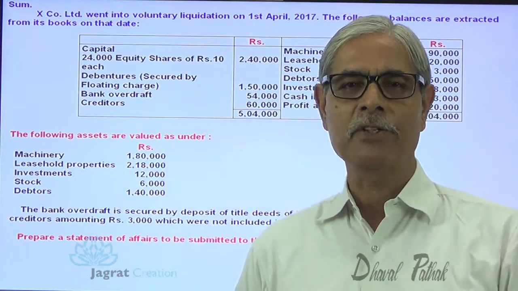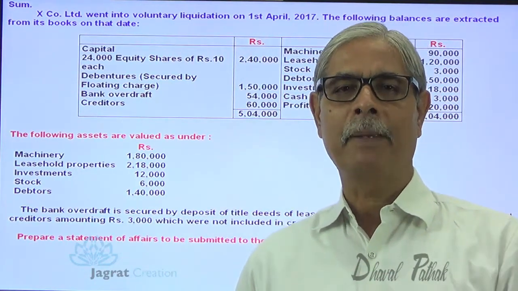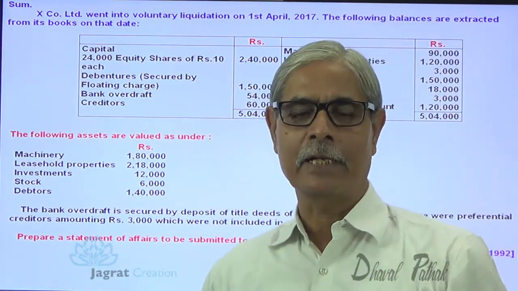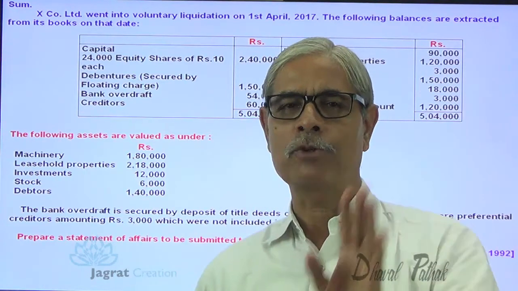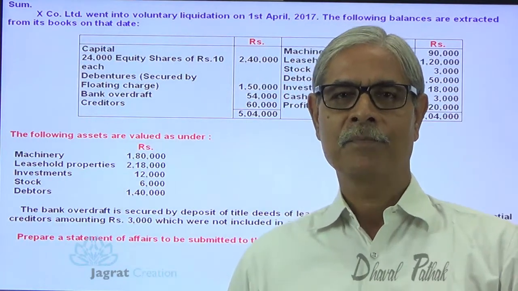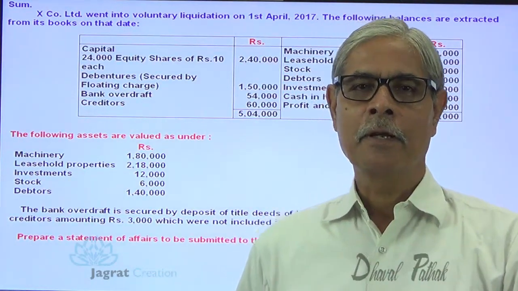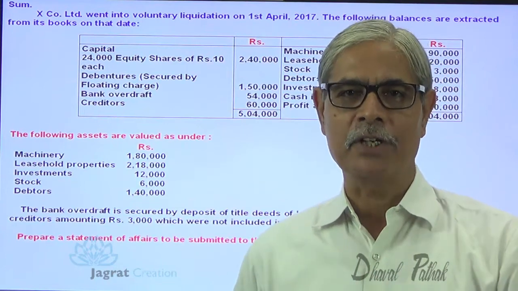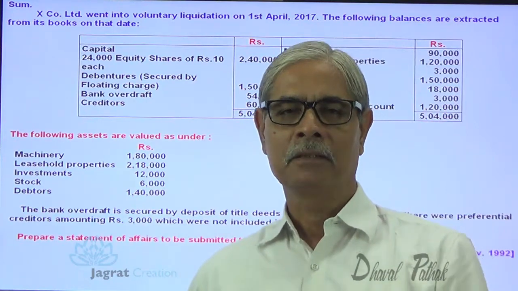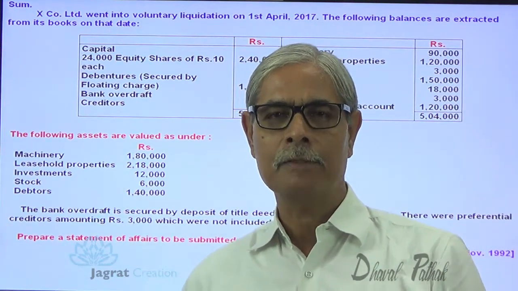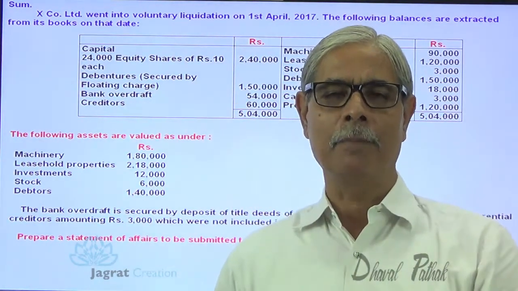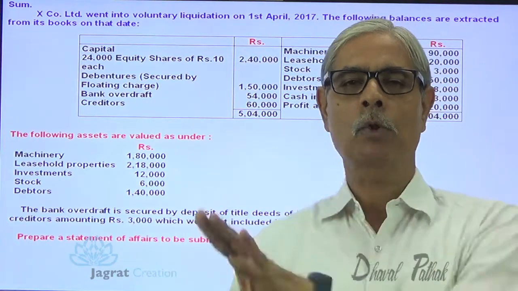After making payment to preferential creditors, he is required to make payment to debenture holders having a floating charge over the assets. So 1,50,000 debentures are required to be paid. He is going to pay, he is not actually paying. Then he has to pay unsecured creditors. After that, if he has got funds, he may pay preference shareholders. Here, preference capital is not there. Then he will make payment to equity shareholders against their claims. So he is preparing an estimate of the state of affairs of a company that he is supposed to report as per law.